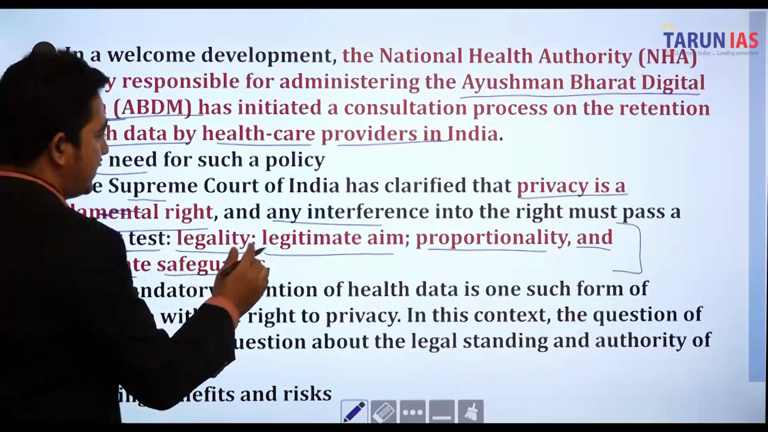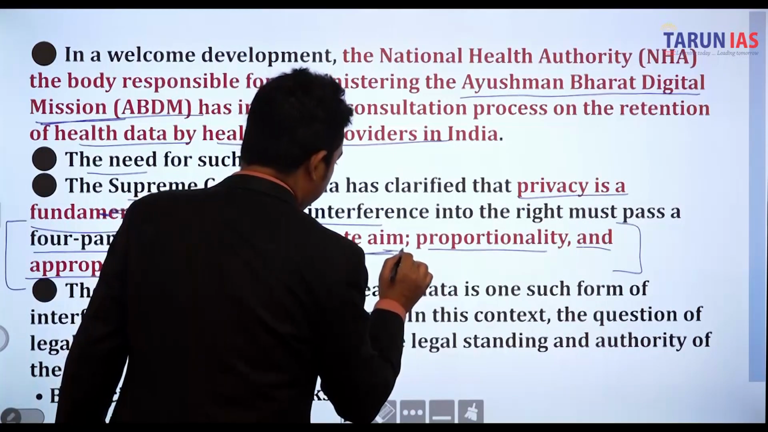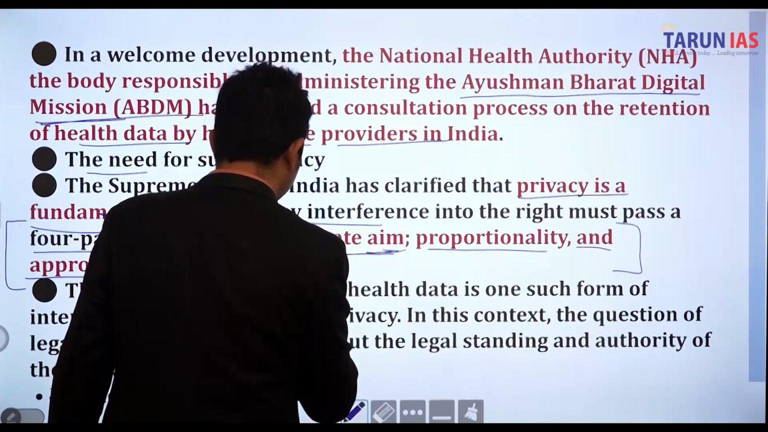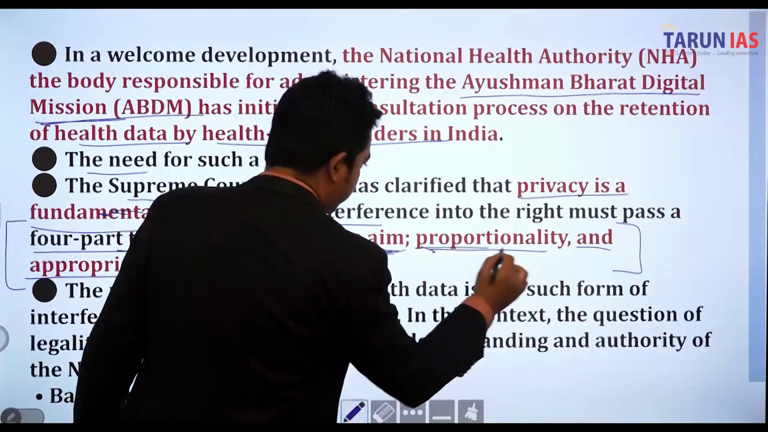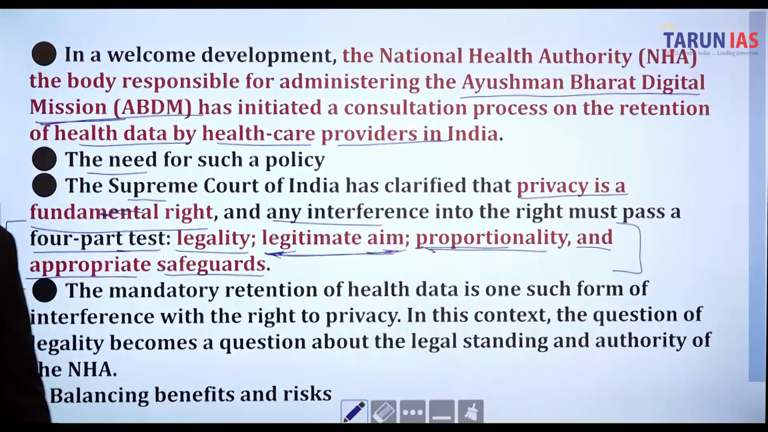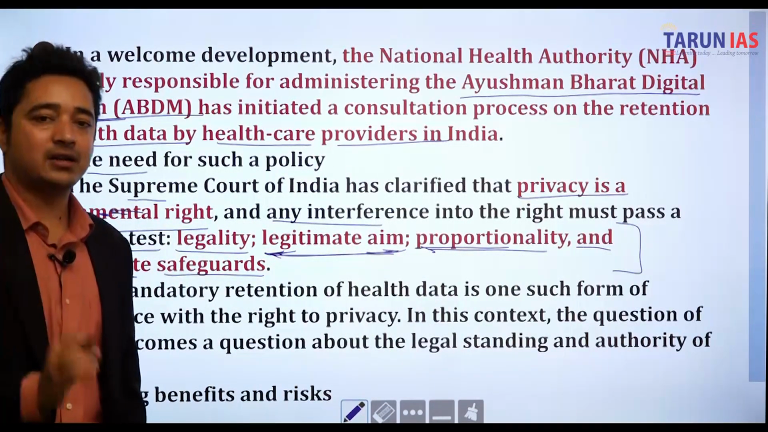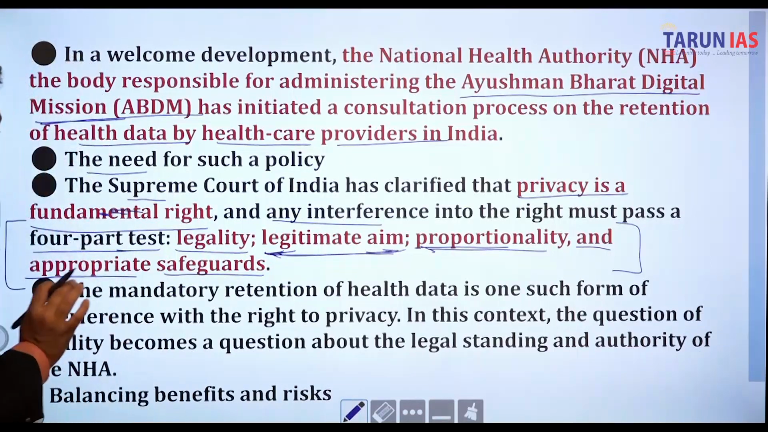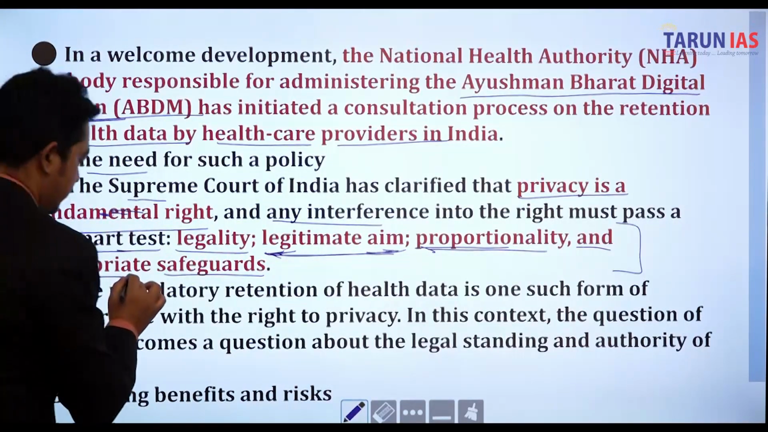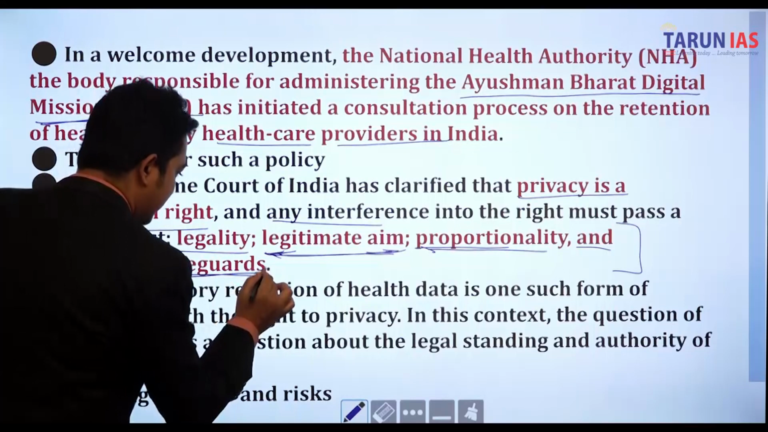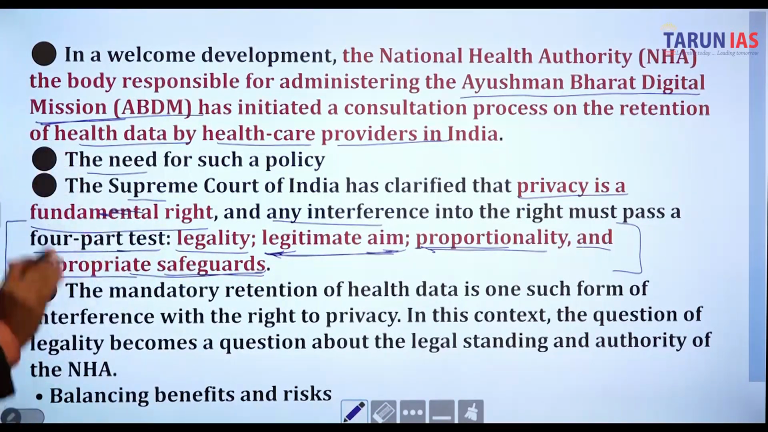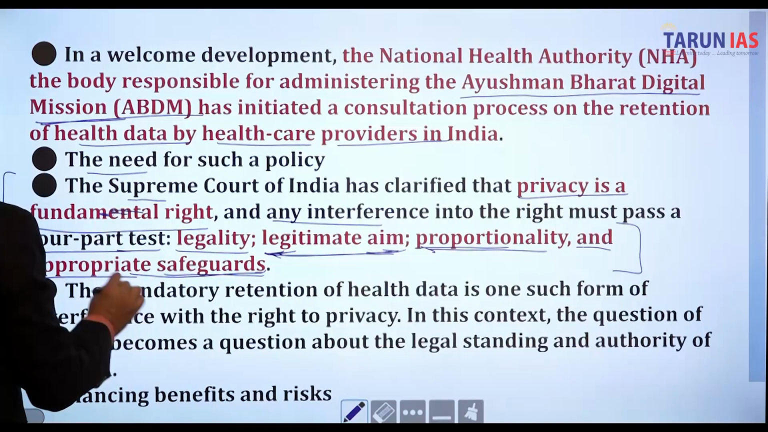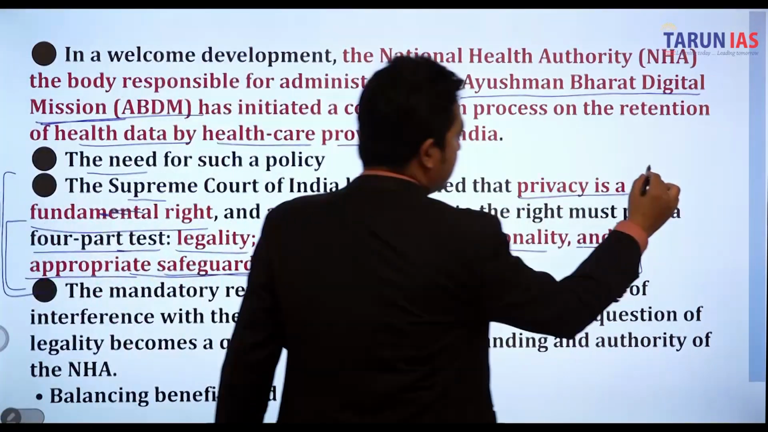So legitimate aim means whether it is valid for every part of the country or not. Proportionality means whether the maximum number of persons are getting advantage through this or not. And the next one, the appropriate safeguard: whether this is giving safeguard to the citizens of India. So in that segment, the Supreme Court clarifies that privacy is a fundamental right.